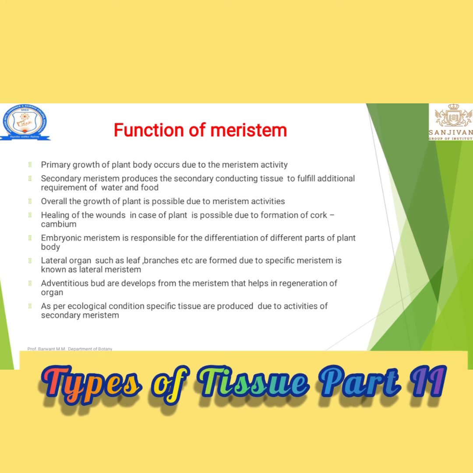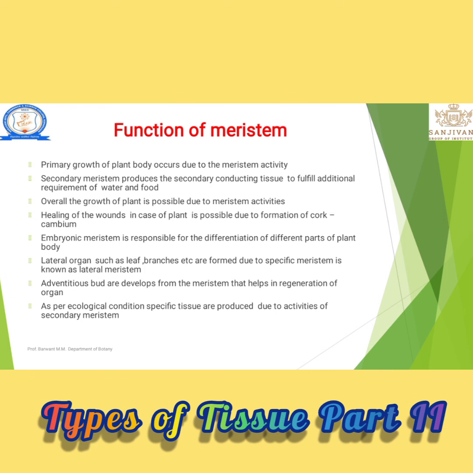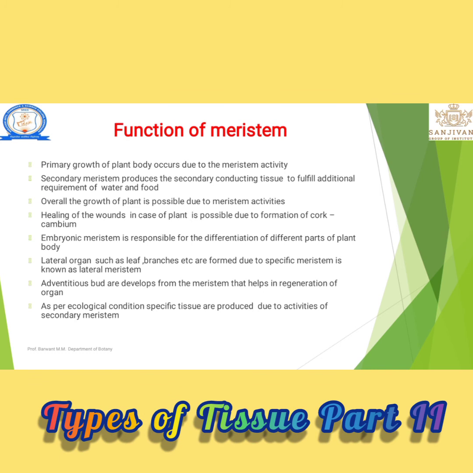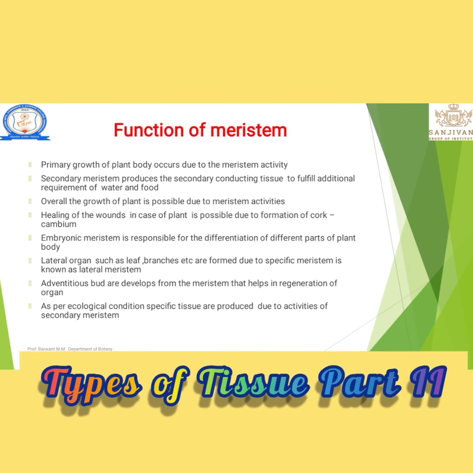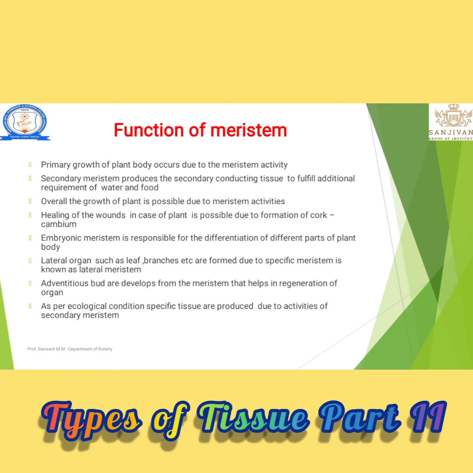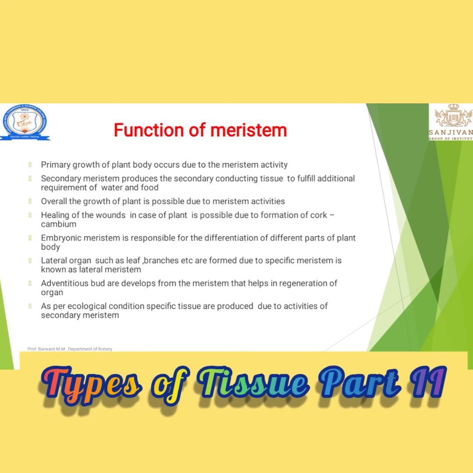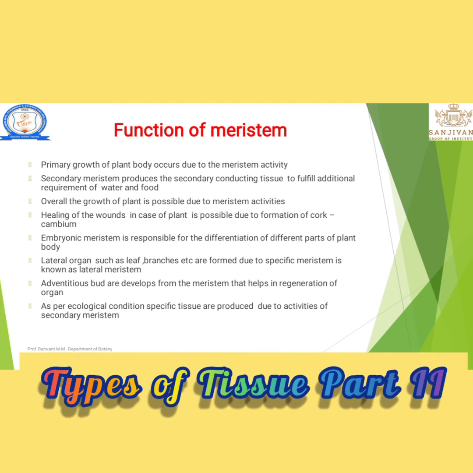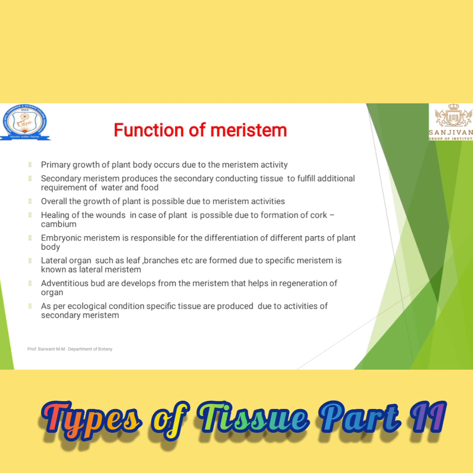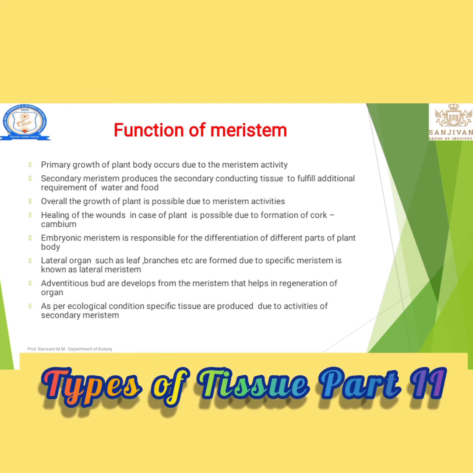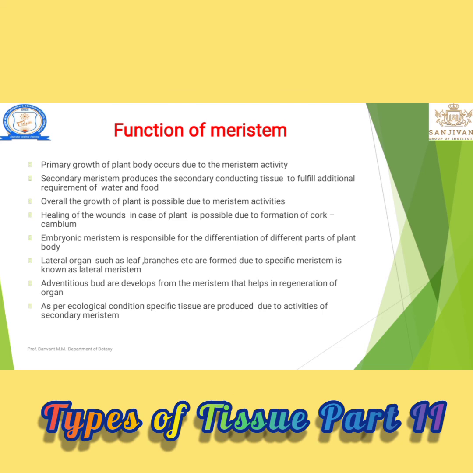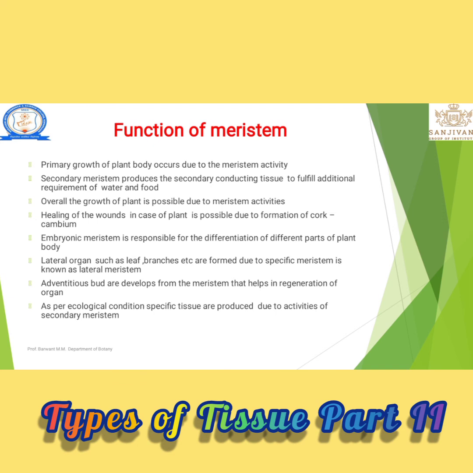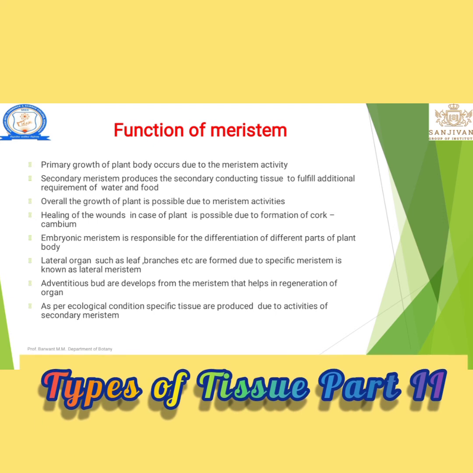The last point of this tissue is the function of meristems. Let's see, there are different types of meristems we have seen in this tissue. First, the main function is cell division. Different meristems are present, and they perform the different growth of plant parts. Primary growth of the plant body occurs due to the primary activity of a meristem. Secondary meristems produce secondary conducting tissue.